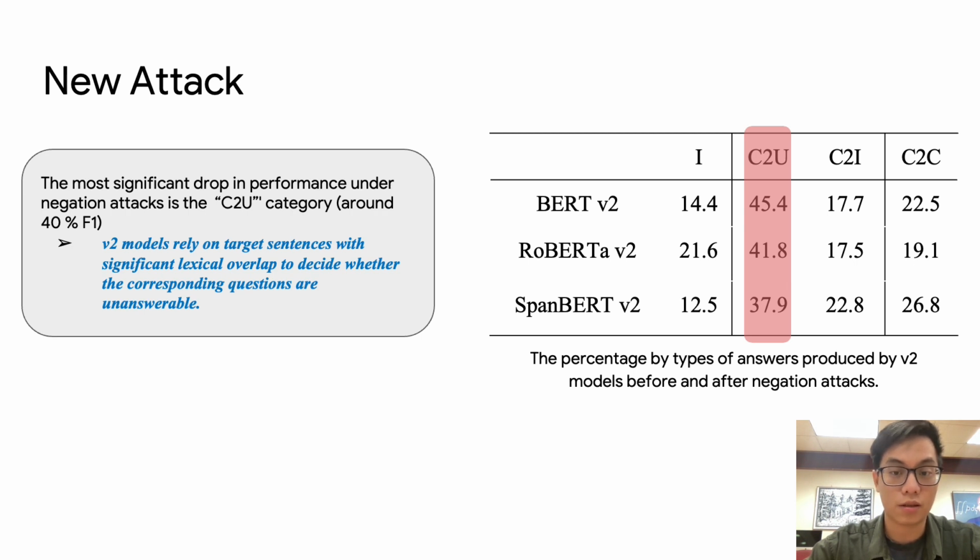From this, we conclude that V2 models rely on target sentences with significant lexical overlap with the questions to decide whether the questions are unanswerable or not. If this sentence contradicts the given question, the model would then predict this question as unanswerable instead of looking to other sentences in the context to find the answer. This is absolutely an undesirable behavior of models such as those trained on SQuAD 2.0.